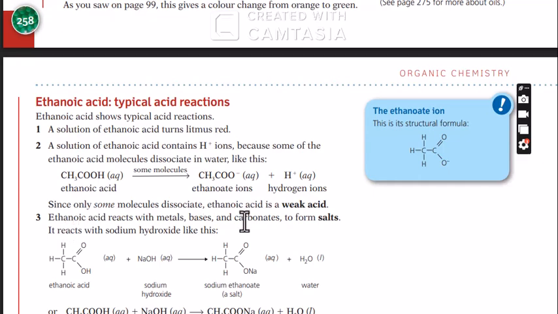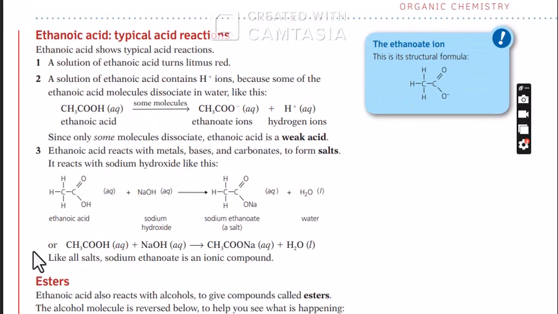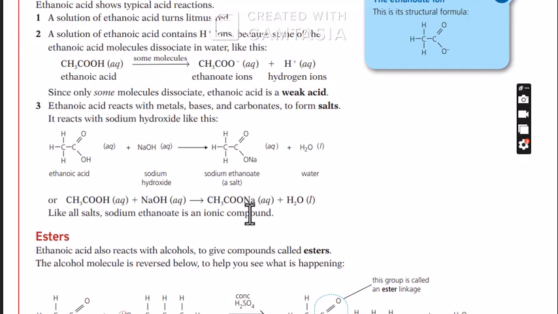Now, ethanoic acid reacts with metals, bases, and carbonates to form salts. So it reacts with sodium hydroxide like this. You can see how it reacts with sodium hydroxide to form sodium ethanoate. Sodium ethanoate. So you can have this reaction. Take note of that.